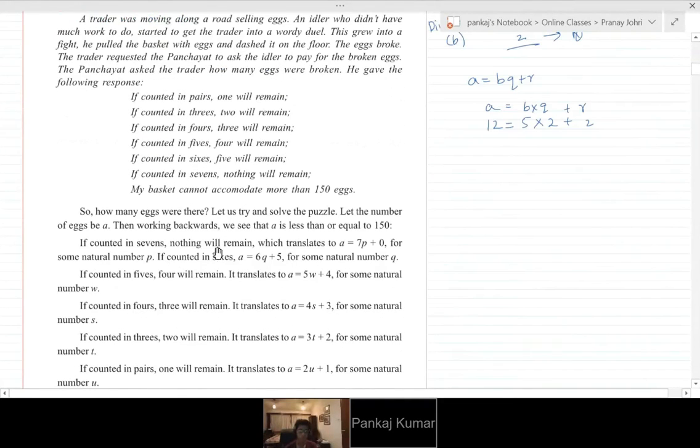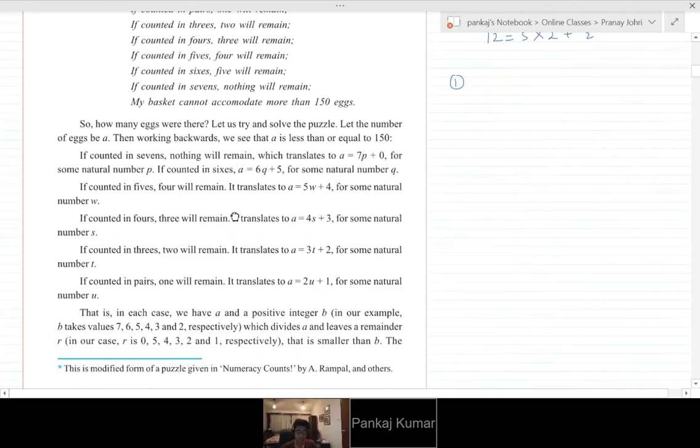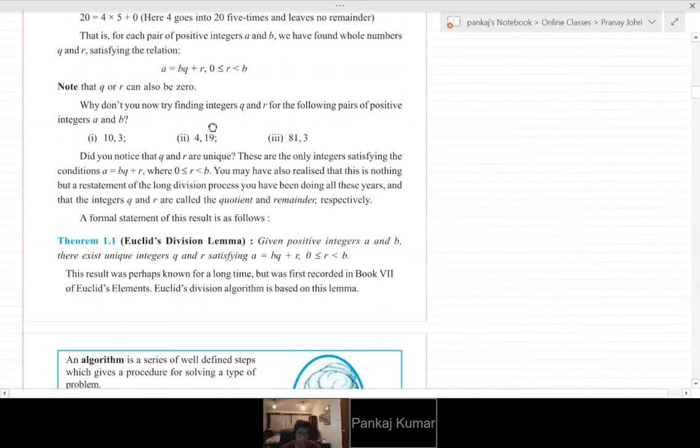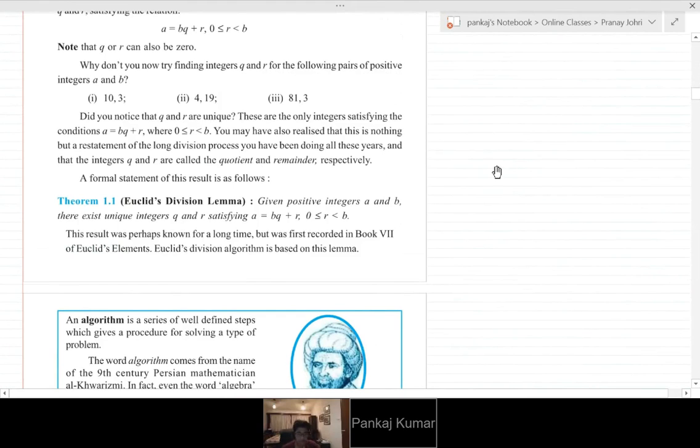But it has very nice applications. You can note this down, or you can remember. Do you have a notebook or pencil? So you can first write the definition: Euclid's division lemma. You can write this theorem. You can just copy it. Tell me when you are finished.